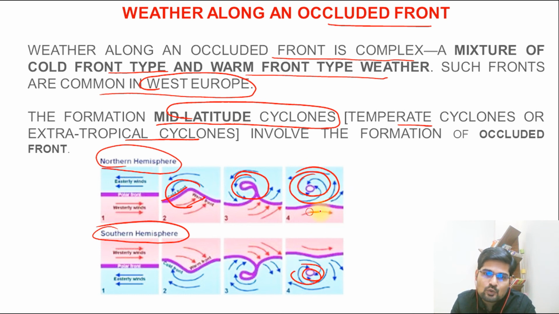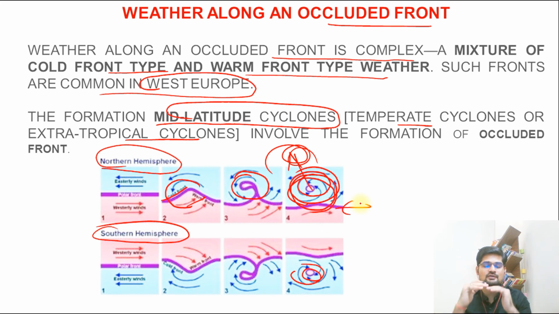So what is happening? This cold front is taking over the ground and it is pushing the warm air up completely. So this is where a complete obstruction of the cold air and warm air is done. So warm air is completely in the upper part, right? And cold air is completely occupying the ground. So the ground is cold, but warm air is going up, carrying the moisture. So what happens? The cloud formation also happens and it keeps raining for a longer duration of time. So this is what we say is an extratropical cyclone on an occluded front, the obstructed front. What is obstructing? Here, the cold wind is completely obstructing the warm wind gradually.